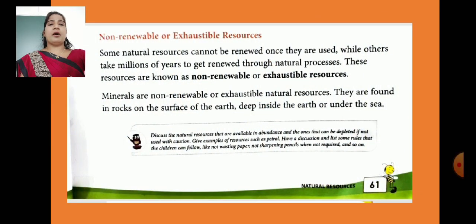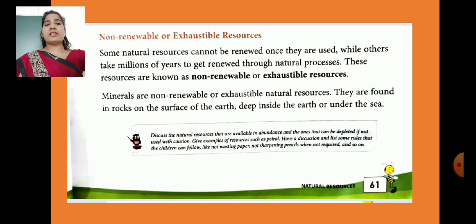Now let's study about the non-renewable or exhaustible resources. See children, some natural resources cannot be renewed once they are used. Resources which we can use again and again are renewable sources, inexhaustible we can say. But some natural resources we cannot renew once they are used. When we use them once, we cannot use them again. While others take millions of years to get renewed through natural processes. These resources are known as non-renewable or exhaustible resources.